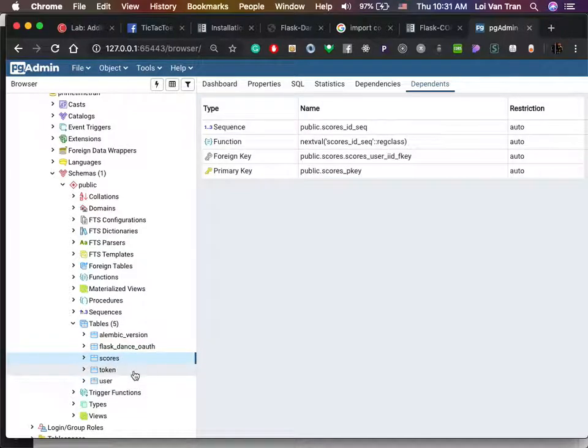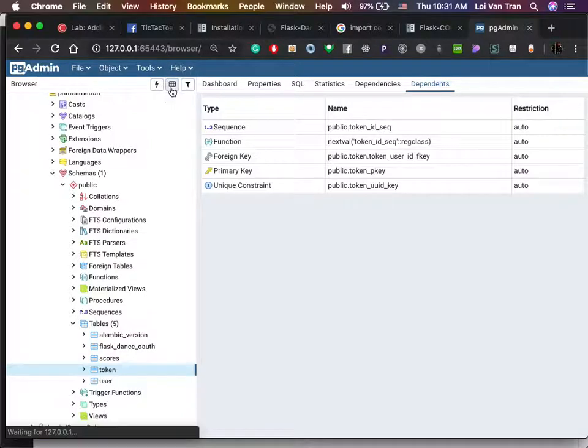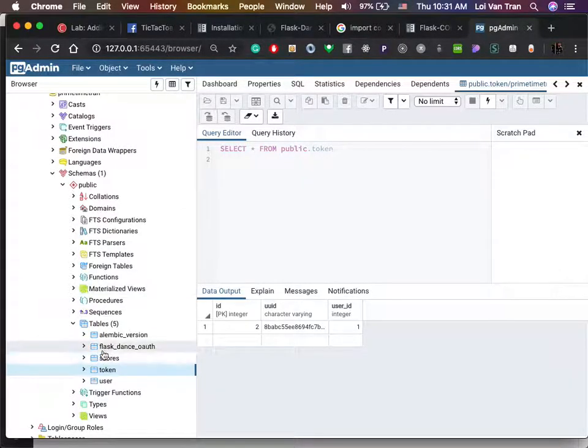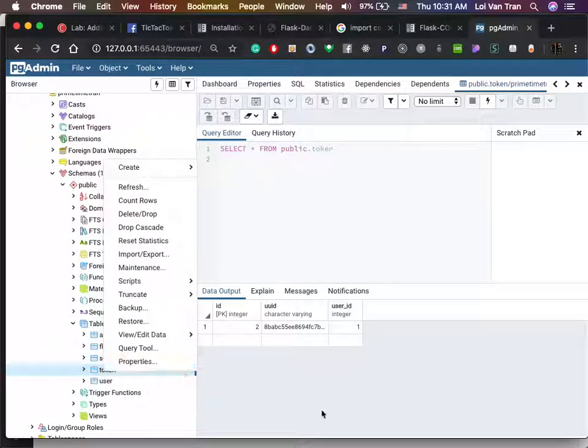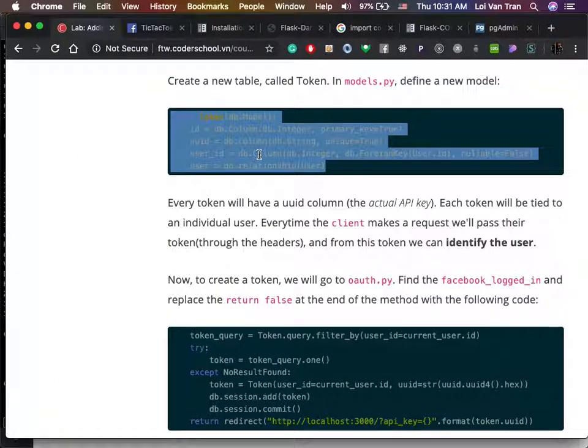This token is a table in our database, and we're going to use this token to identify the user, as well as to give or block permissions. So right now we have exactly one token, and this shouldn't be working because this is my old database. Okay, let's go back to our instructions.